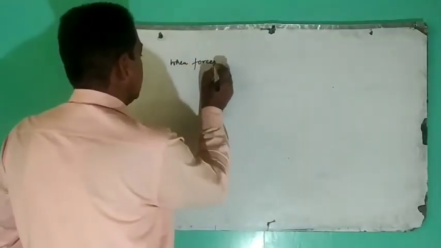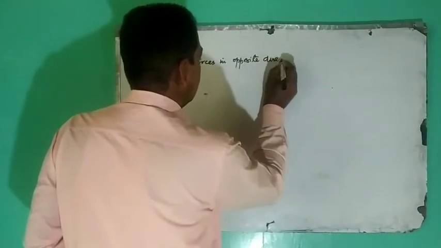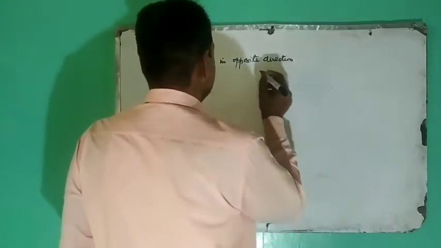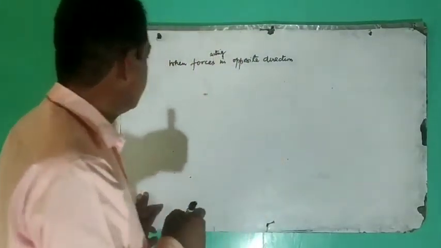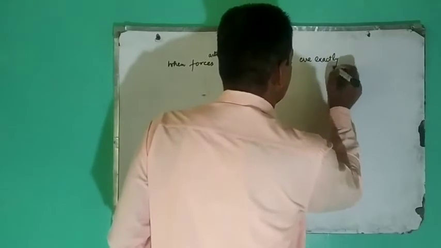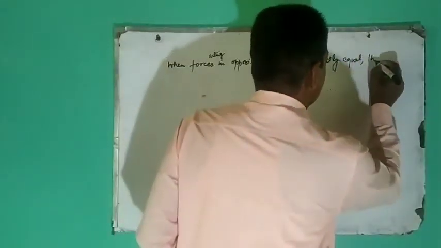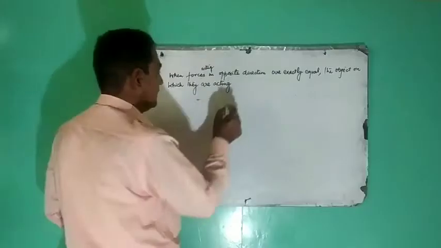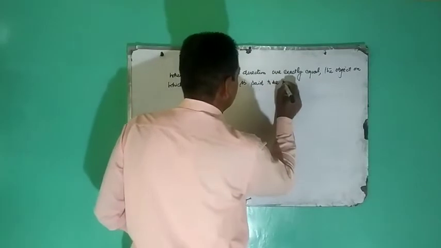When forces acting in opposite direction are exactly equal, the object on which the forces are acting is said to be in equilibrium.